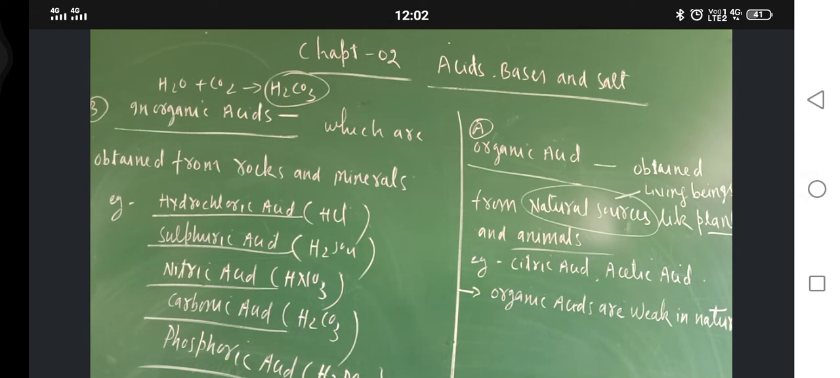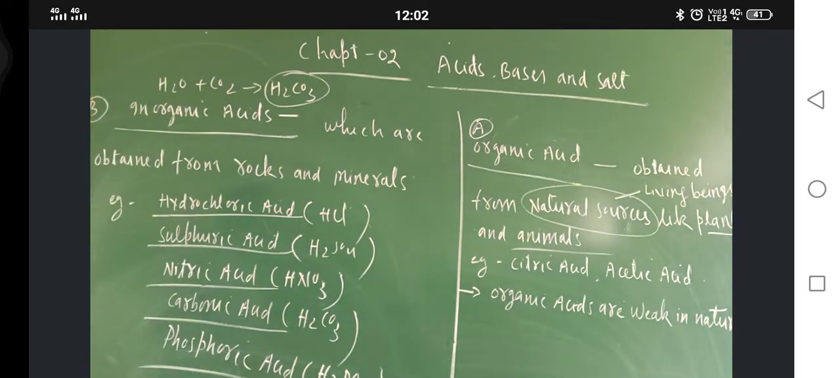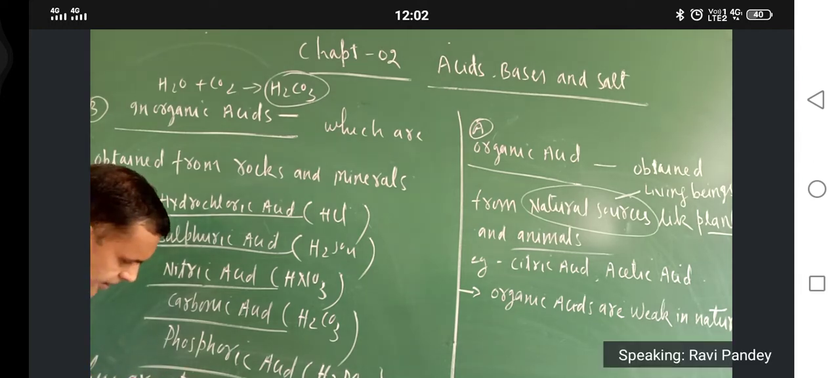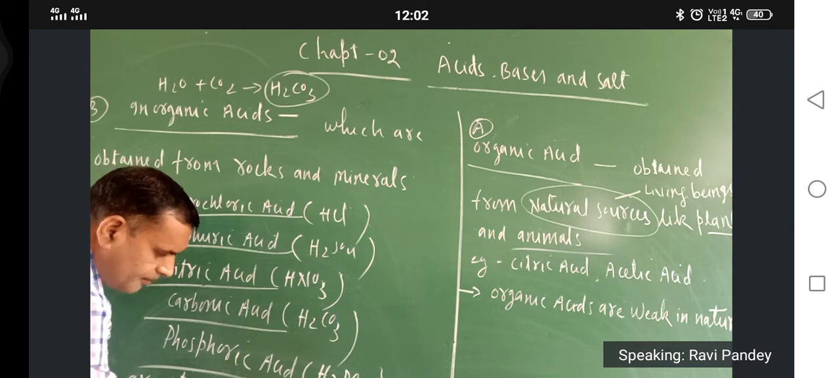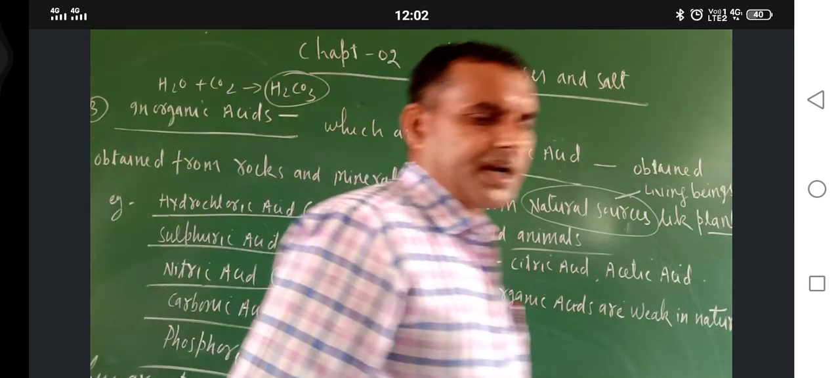Now there is one more characteristic of these acids. Organic acids are weak in nature. Inorganic acids are strong in nature, meaning they dissociate very easily and furnish a high concentration of H positive. So here write, they are strong in nature. I promised you that I will explain the meaning of weak and strong.